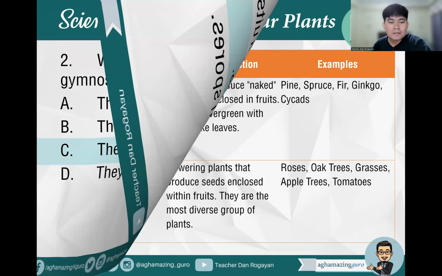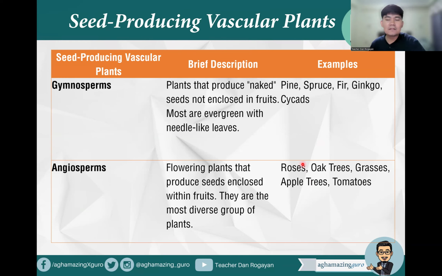So here, for the seed-producing vascular plants, we have the gymnosperms and the angiosperms. Gymnosperms are plants that produce naked seeds, not enclosed in fruits, and most are evergreen with needle-like leaves. Examples are the pines, the spruce, the fir, the ginkgo, and the cycads. On the other hand, angiosperms, as I mentioned, are flowering plants that produce seeds enclosed within fruit. So they are the most diverse group of plants.